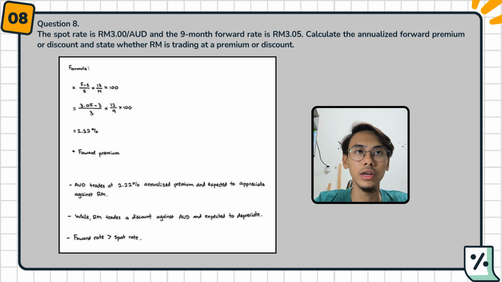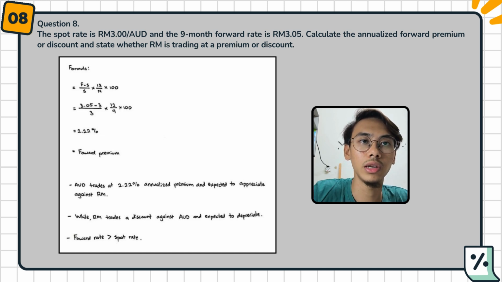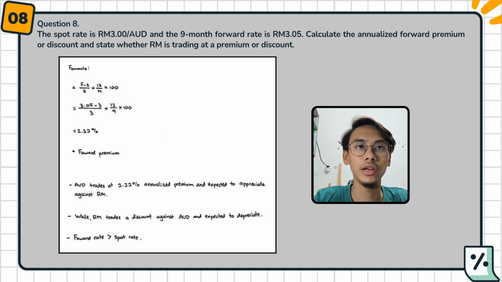We can calculate by using the formula (F minus S) divided by S. F is the forward rate, S is the spot rate. Next, we multiply with 12, because 12 is 1 year, which is 12 months, divided by N. N is how many months the forward rate covers.